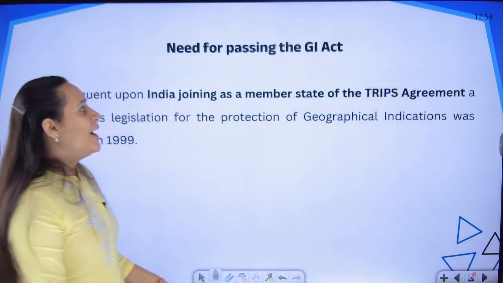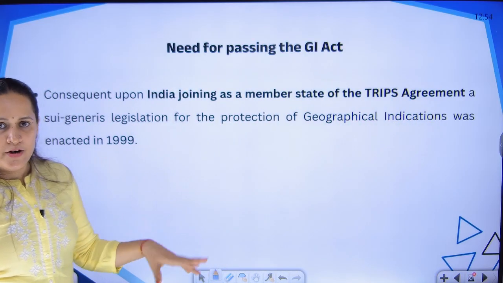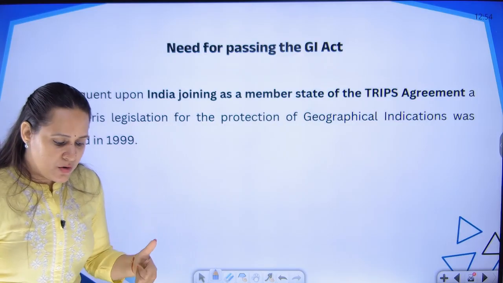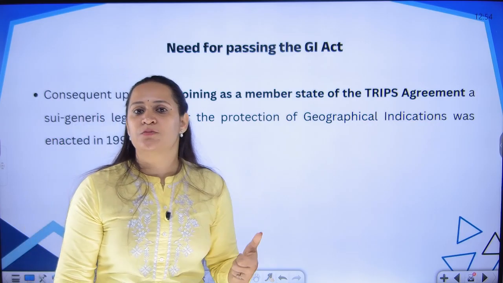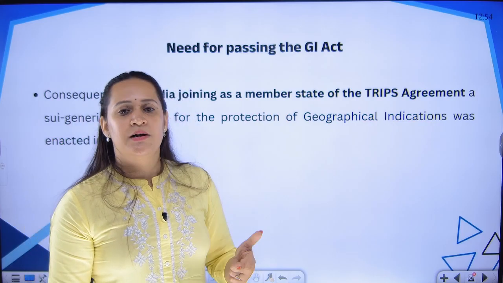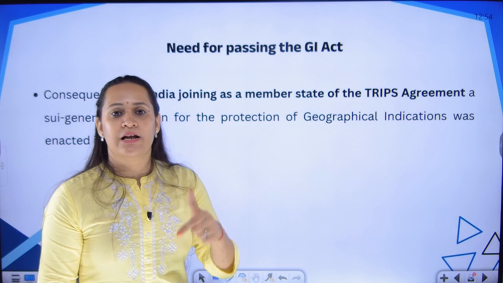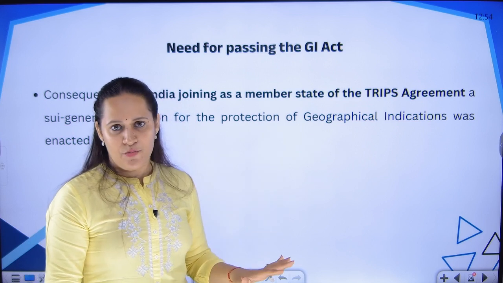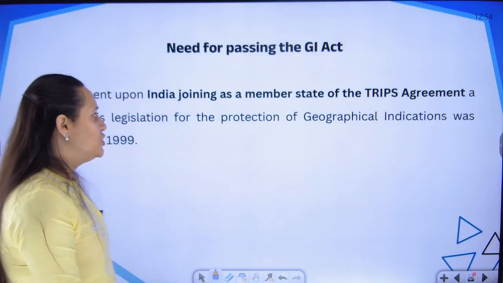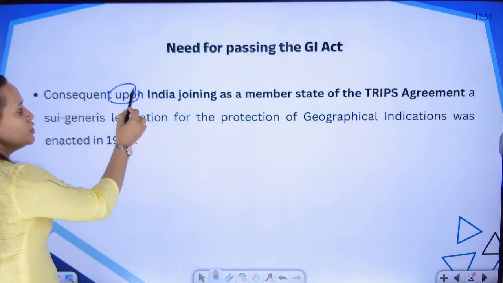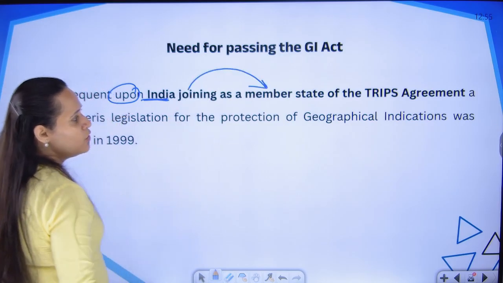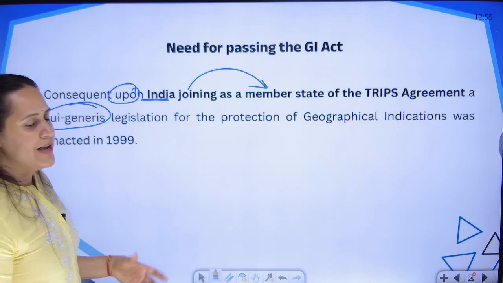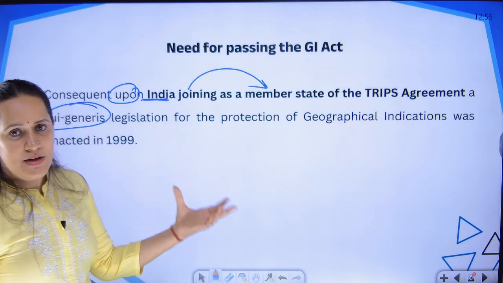Okay. Why was there a need to pass GI Act? I already told. One was because if we wanted protection of our products from being misused by any other country, first requirement was as per TRIPS agreement that we at the national level, if protection is there, only then at the international level we are going to give protection, or else we are not going to give protection. So upon that, India also became a member of the TRIPS agreement, because of which there is an obligation that you have to pass the laws at the national level.